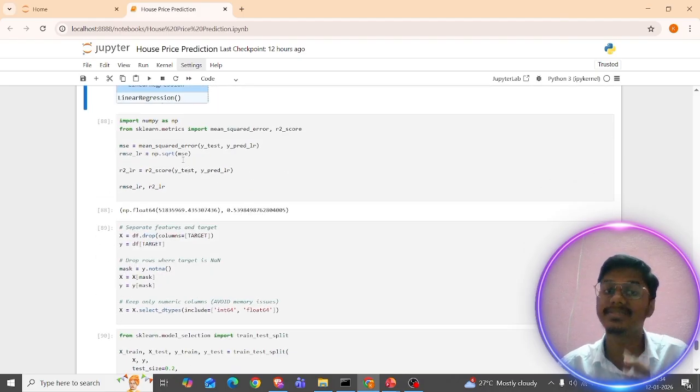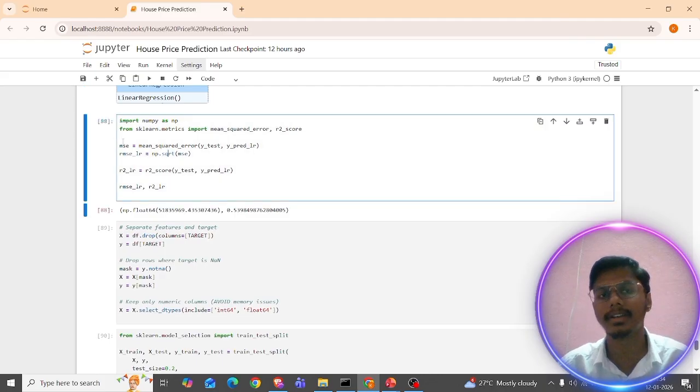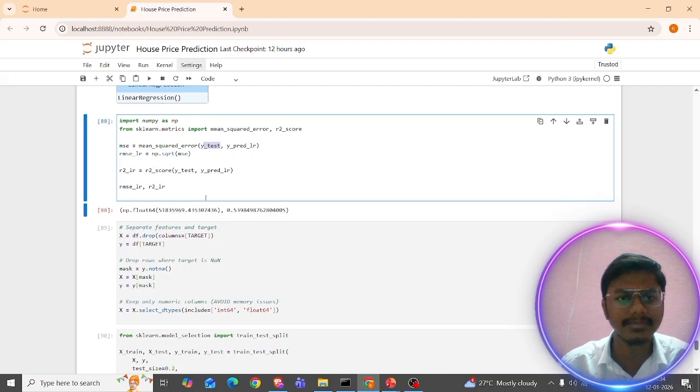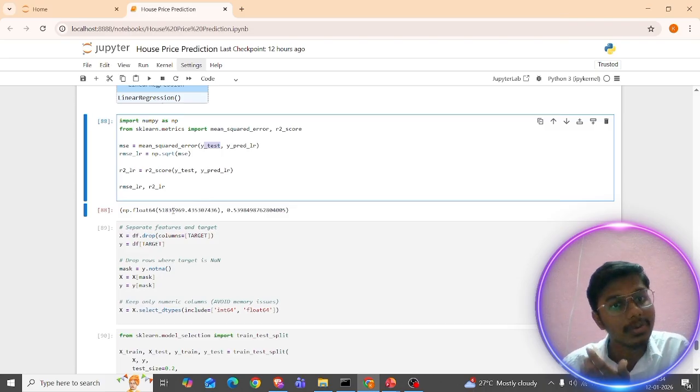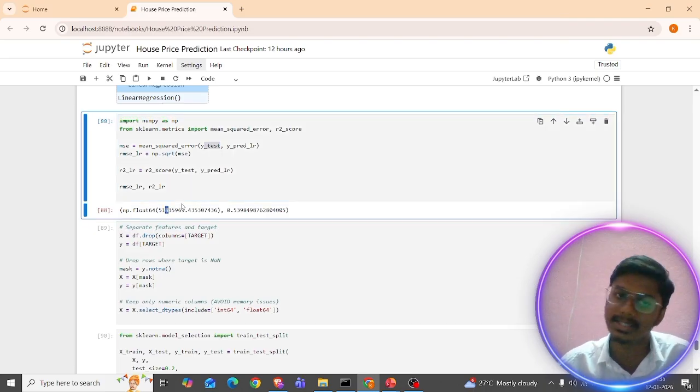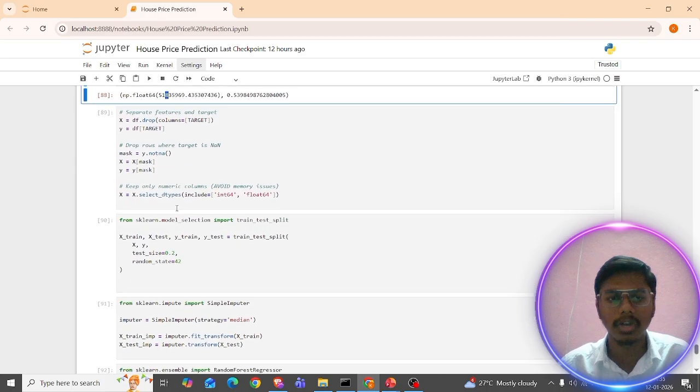Now let's find the mean squared error. From sklearn.metrics, import mean_squared_error and r2_score. mean_squared_error of y_test and y_predict_lr. We are using the test data and predicting on it, so we use the predicted data. That's what happens here, and it gives a value of about 51%.